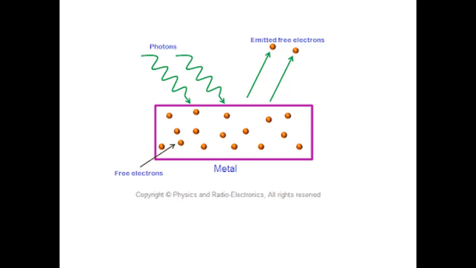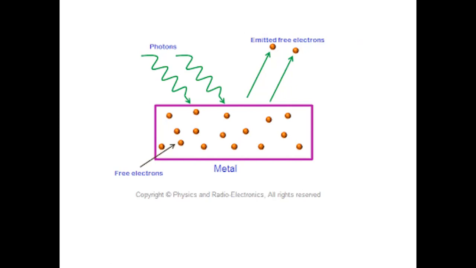For this purpose, enough energy must be given, and this energy is supplied in the form of photons of ultraviolet light of suitable frequency. In the diagram, the photons are bombarded on this conducting metal. These are the free electrons, which are initially contained in the metal.